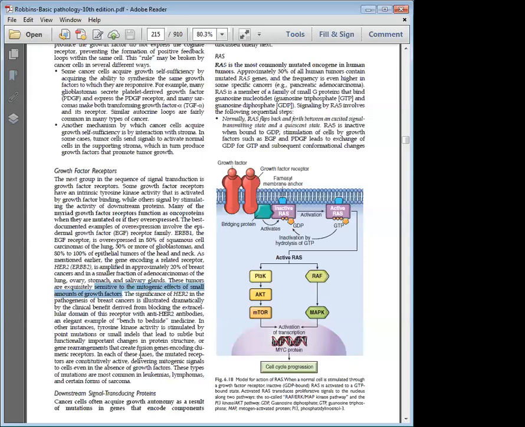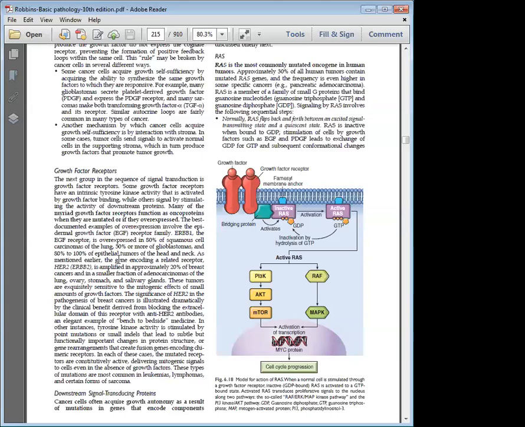Now the treatment is given with anti-HER2 antibodies, that is, you give tumor targeted therapy. This therapy is targeted against removal of these growth factor receptors from the cancer cell so that the growth factor does not act on it and the cell does not proliferate. So this is the importance of the second one, which is a growth factor receptor. One is growth factor self-sufficiency, second one is growth factor receptors.